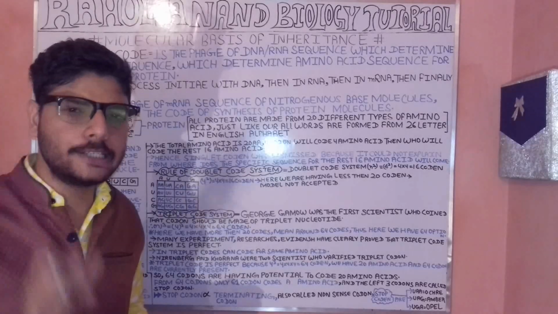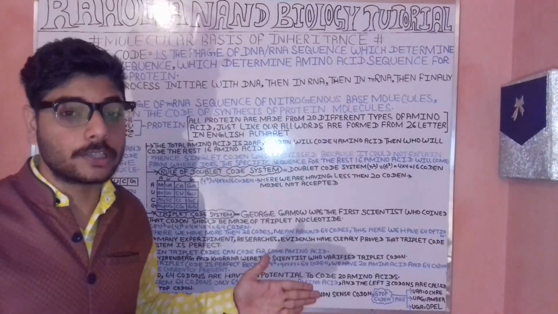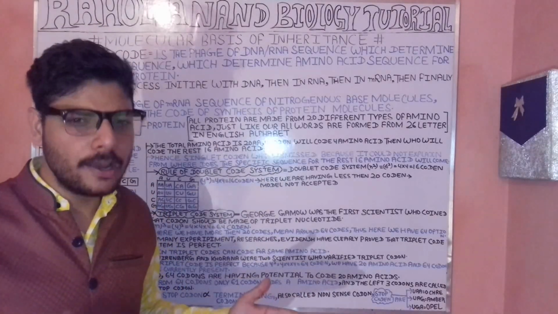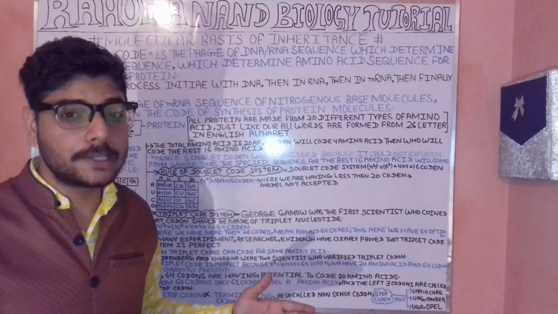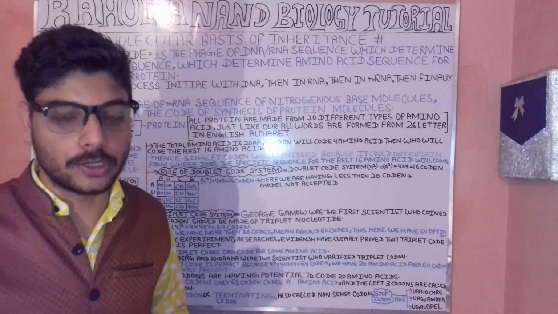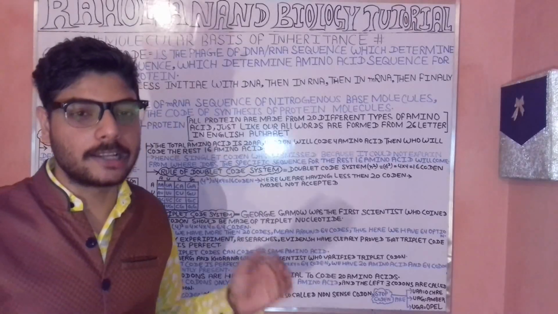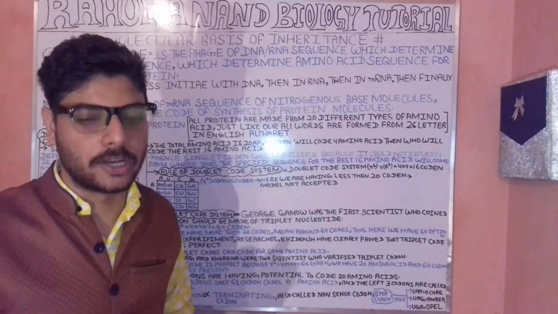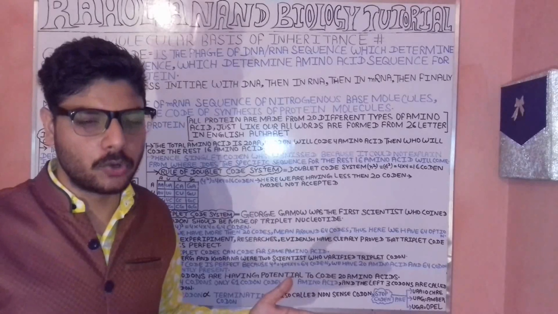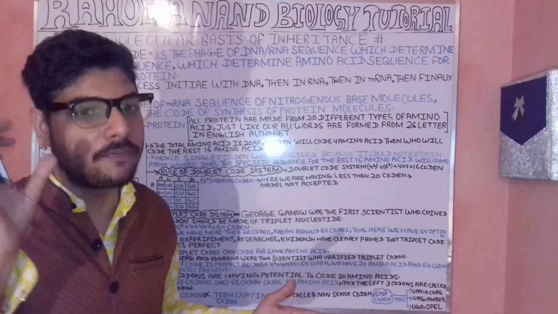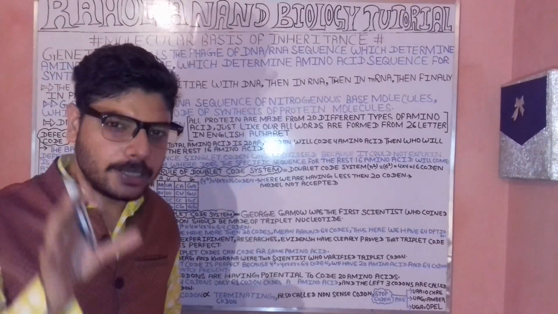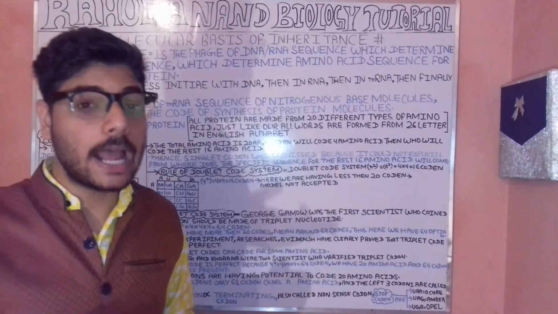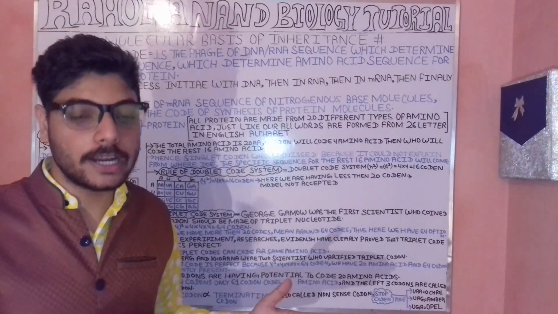If these 4 codons code for 4 nitrogenous bases, then what will code for the rest of the 16 codons? Overall, we have understood that there are around 20 different amino acids present in proteins. So 4 amino acids will be coded by the 4 codons, but the rest, the 16 amino acids, need the remaining 16 codons.